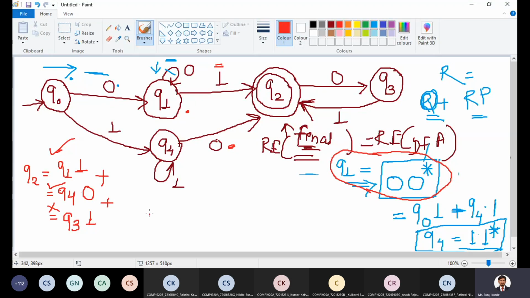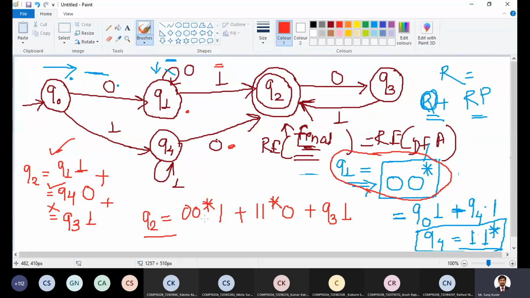So simply I can write Q2 is equal to 0, 0 star 1 plus 1, 1 star 0 plus Q3 1.